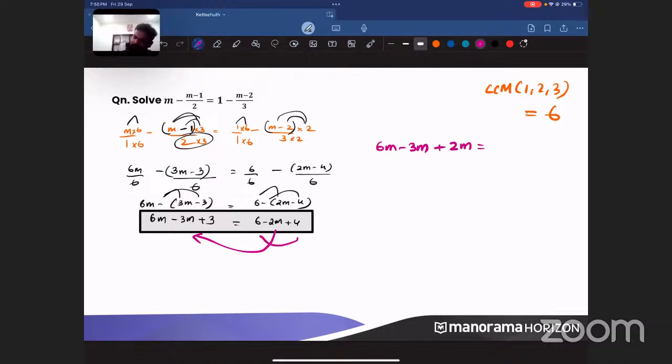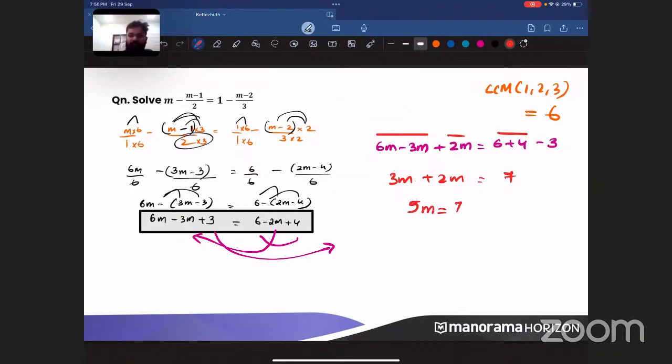Now what are the numbers here? 6 plus 4. What about this 3 coming to the right side? It will become minus 3. 6 plus 4 minus 3. Okay. Now what is 6m minus 3m? 3m. 3m plus 2m is equal to 6 plus 4, 10. 10 minus 3 is how much? 7. So you will be getting 5m is equal to 7. If 5m is equal to 7, what is the value of m? It will be 7 by 5.